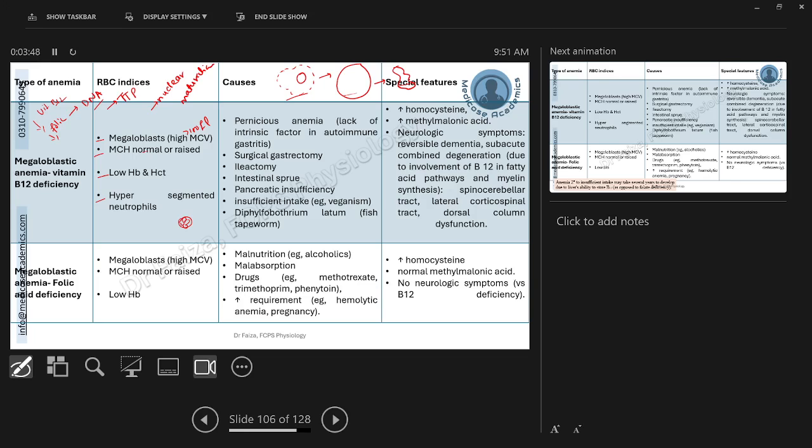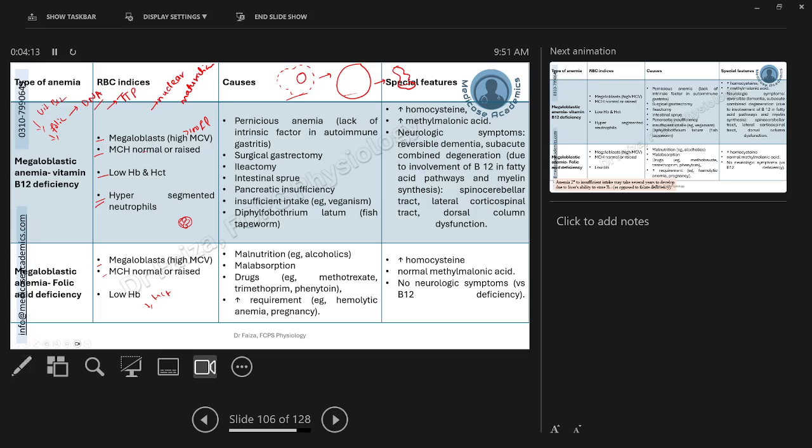Similar RBC indices will also be found in the folic acid deficiency anemia, including megaloblasts, a normal or raised MCH, low hemoglobin and hematocrit as well. But hypersegmented neutrophils are a more conspicuous feature of the megaloblastic anemia caused by the vitamin B12 deficiency. Now we will have a look at the causes of these types of anemias.